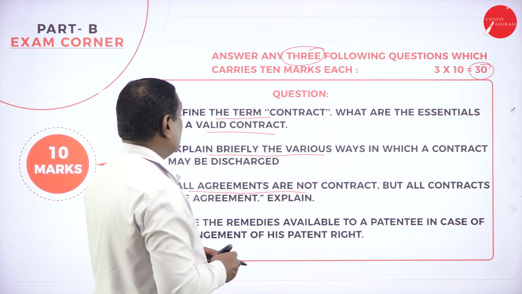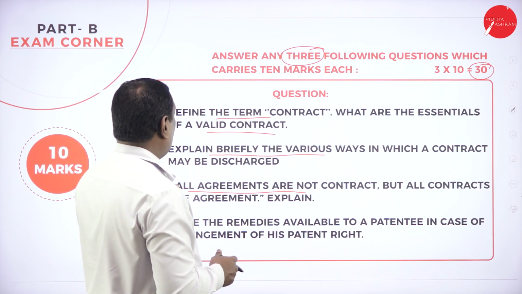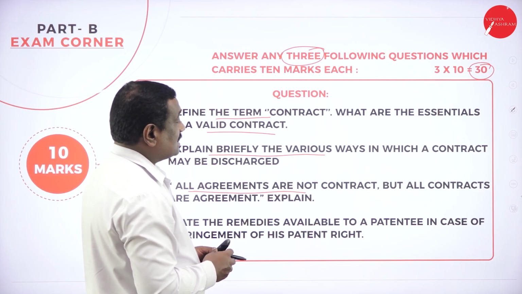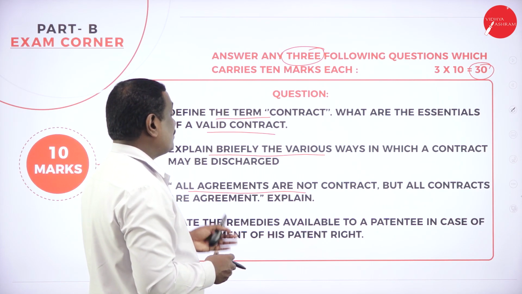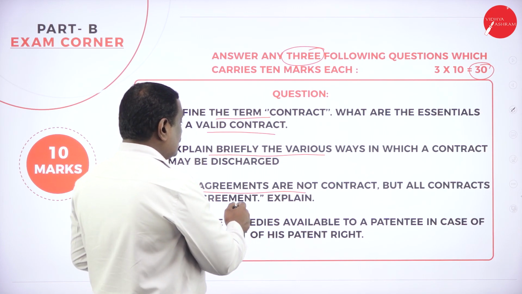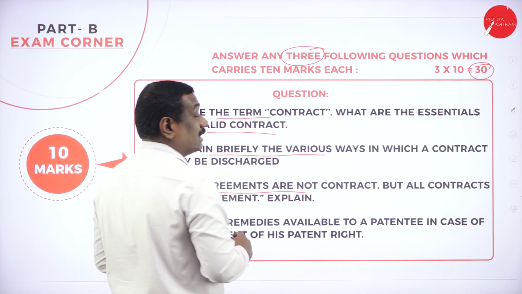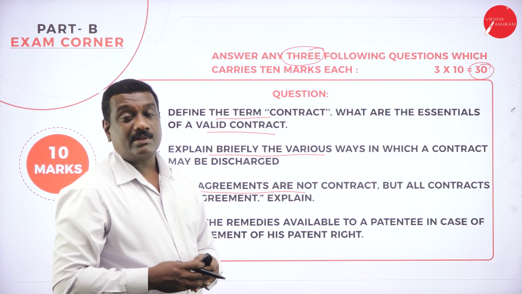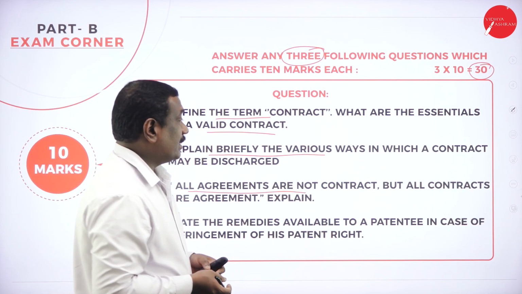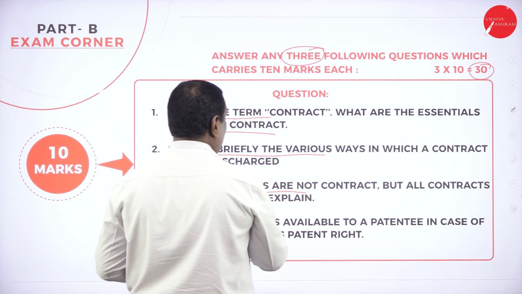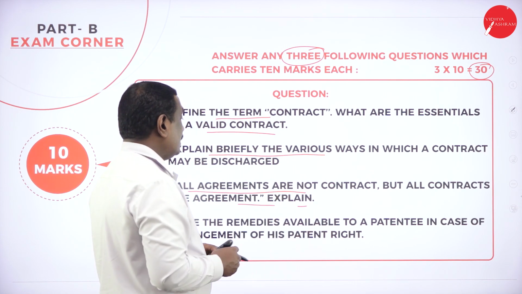Then the third question will be like this: All agreements are not contracts, but all contracts are agreements. Explain. So this is a statement. They are saying all agreements are not contracts. So all agreements cannot be a contract, but all contracts can be an agreement. So you need to explain this particular statement, right?